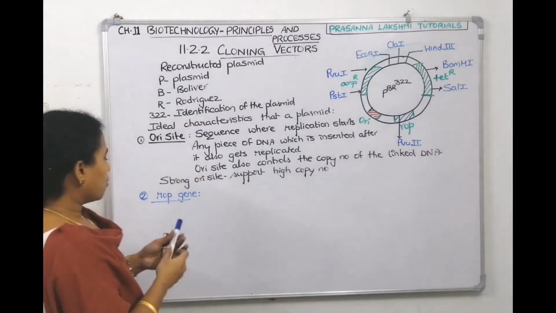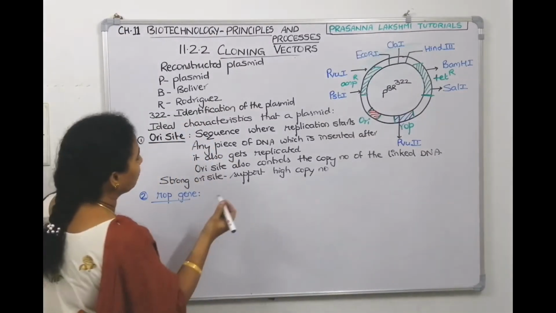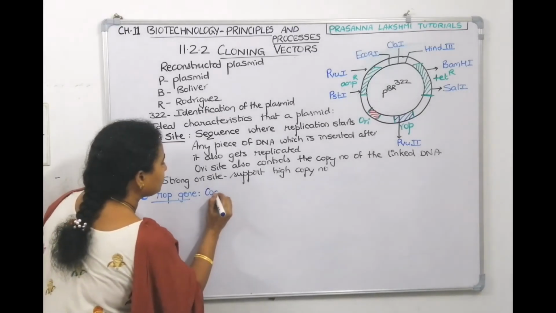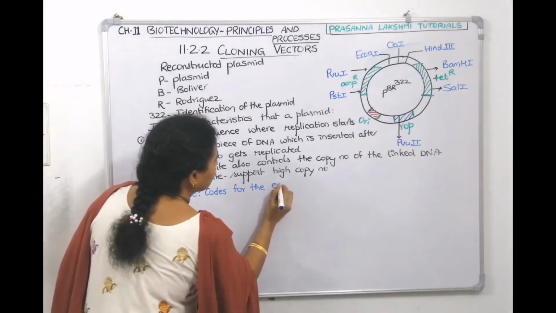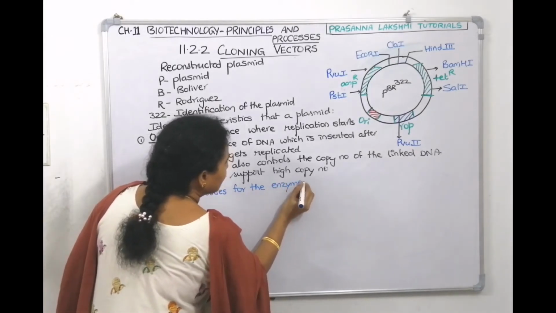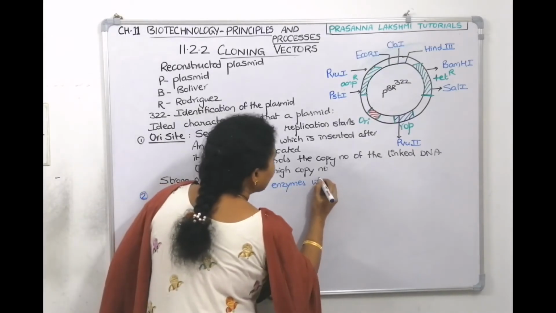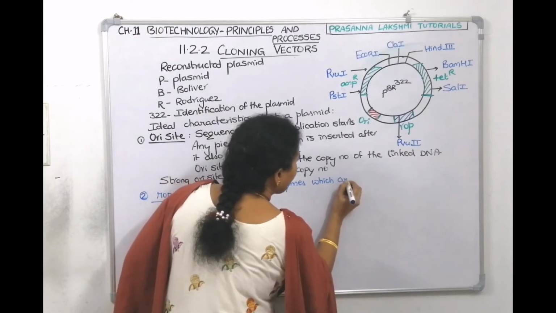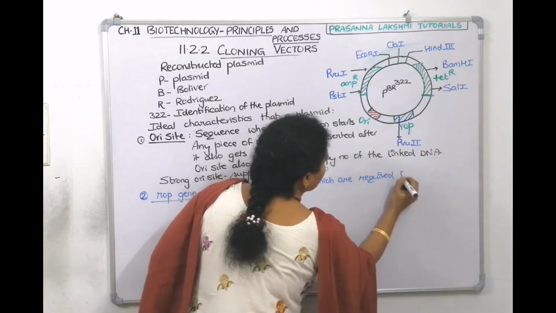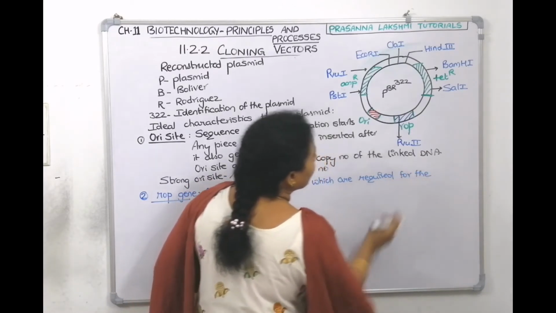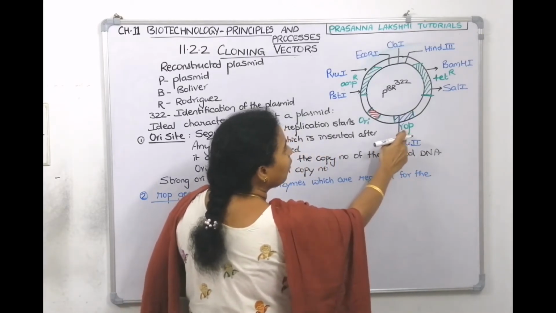Let us write on. ROP gene, what will it do? ROP gene codes for the enzymes which are required for replication of plasmid.